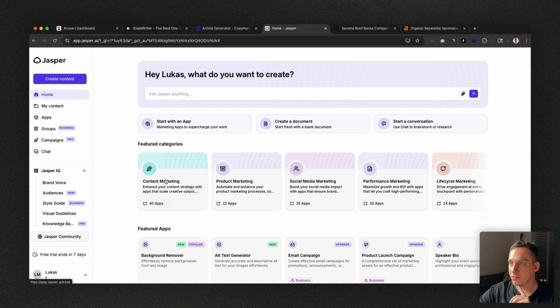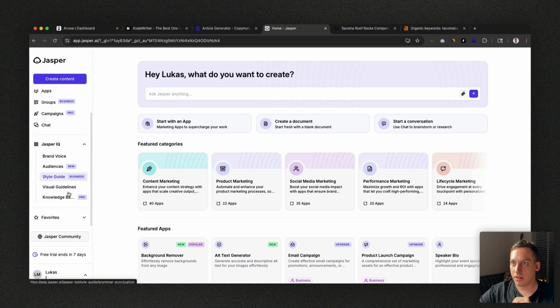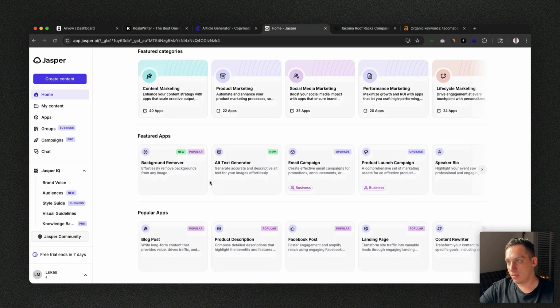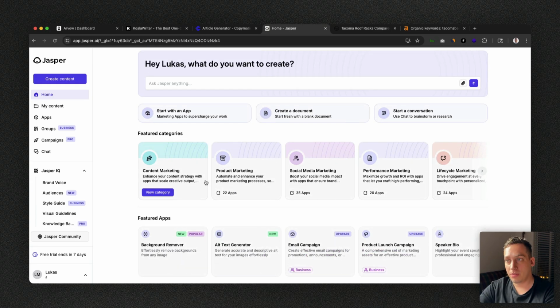We have a bunch of different things: content marketing, product marketing, social media marketing. I just want to start off with creating a blog post. As you can see, Jasper is not the best if you just want to create rich SEO content. It's kind of like an all-in-one tool. So that's something to take into consideration, that it's not really AI tailored for SEO content creation.